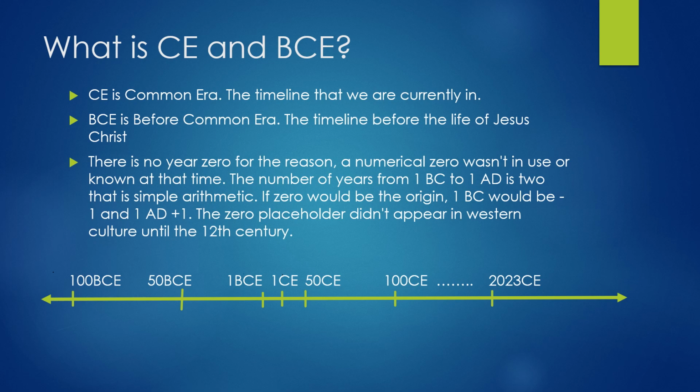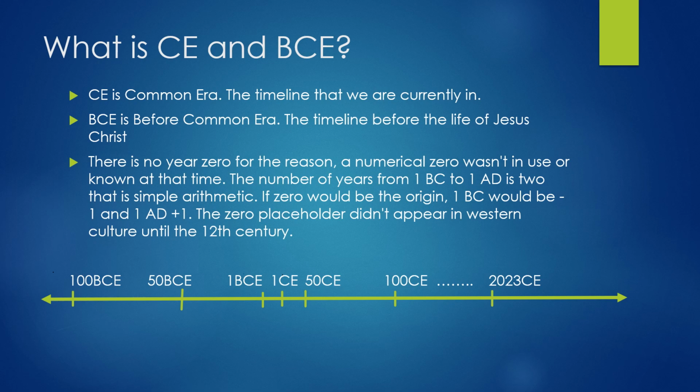So CE is dated in increasing order, starting with 1 CE, 2 CE, 3 CE, and so on. We are now in 2024 CE. 2024 years have passed since the time of the Christ. But what about history? Wasn't there any history, any civilization before that? The Roman Empire, Greek Empire, Egyptian, Sumerian, they all existed long before CE. Some were 3000 years before that, some 5000, some even more.